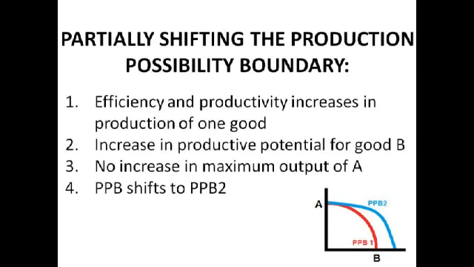Now we're going to move on to part shifts of the PPB. So it's not a total shift, it's a weird shift. So say the efficiency and productivity increases in the production of one good, in this case good B. It means that we can produce more of good...